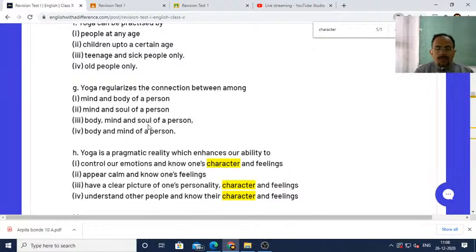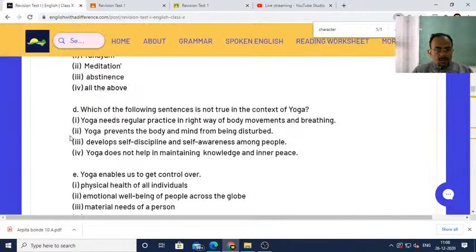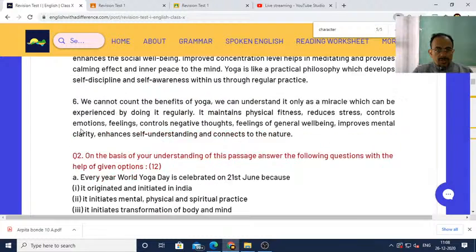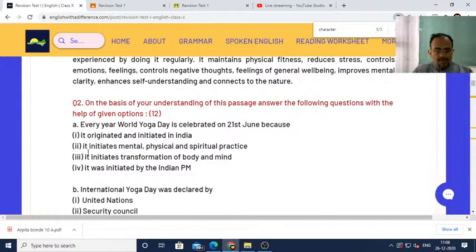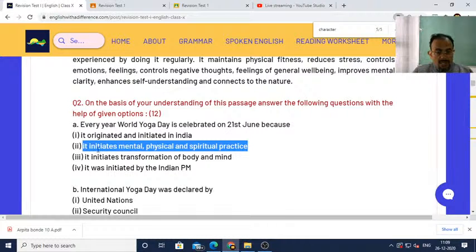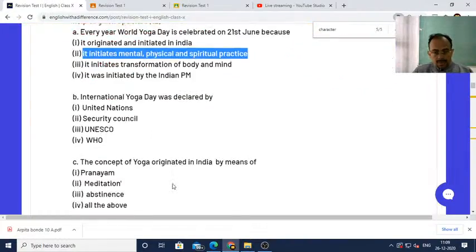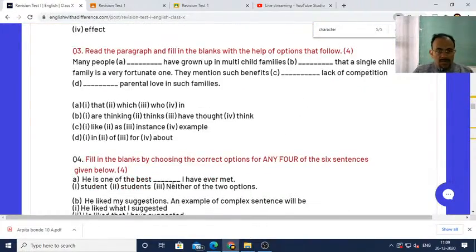That is why it is important for you to not only write the correct answer, but also write the Roman number which contains the answer that you have written. You have to also write the question number, like this one is D. Now for the first question you'll write question number 2, then A 2 B 3, and then you have to write the sentence also. What does 2 consist of? The 2 consists of this particular sentence. So this also you have to write. That is very important, dear students. Remember this. The same rule will apply here also.